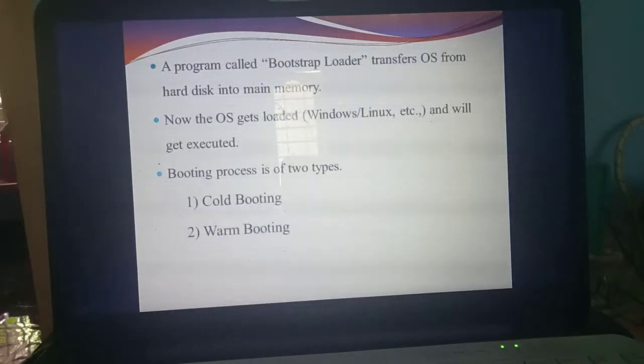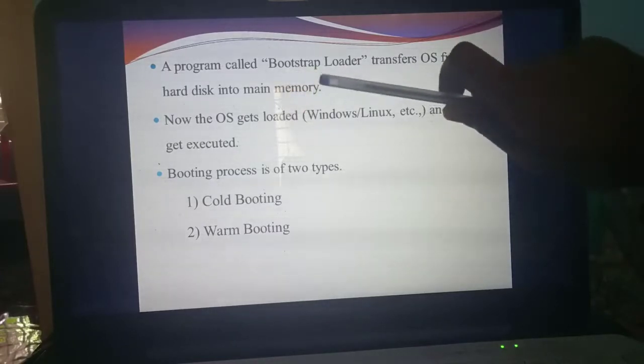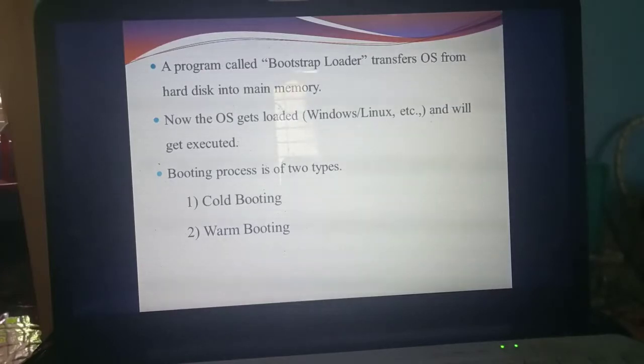Next. I already said one pre-written program called POST, Power On Self-Test. Another program is called Bootstrap Loader. Booting means when you switch on the computer, the screen will come. That is called booting. The use of this loader is transferring OS information from the hard disk into main memory. What data is present inside the hard disk? It will transfer particular information to main memory.